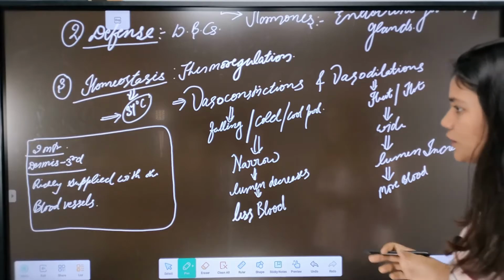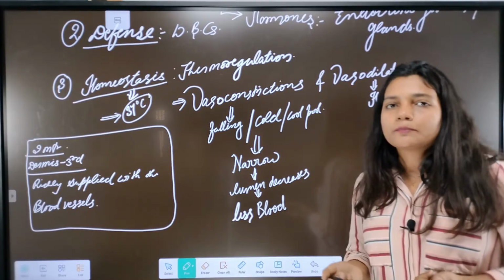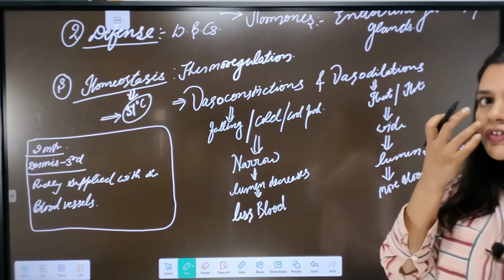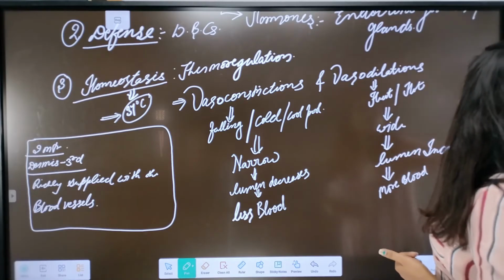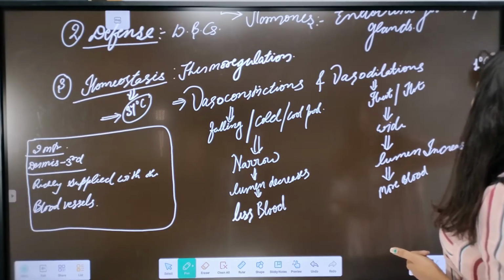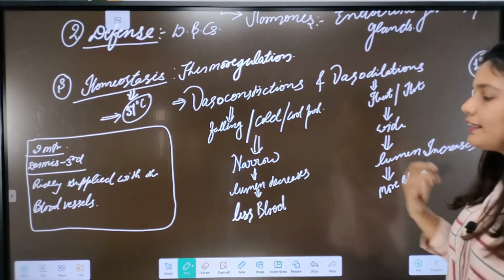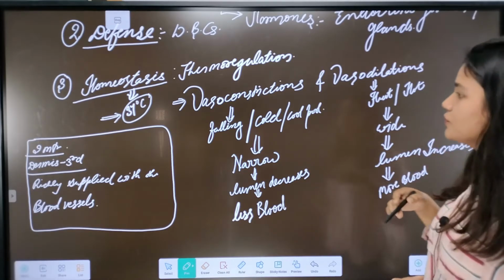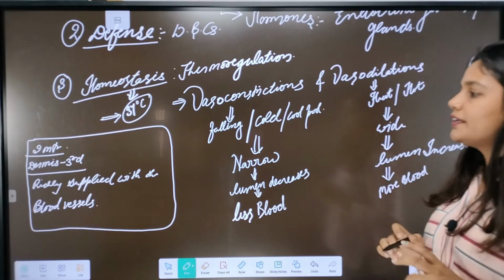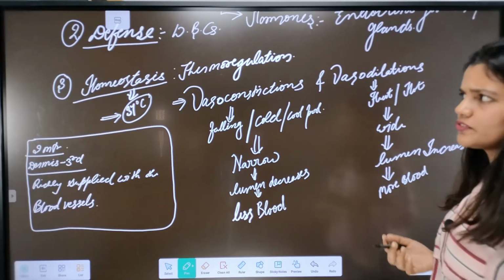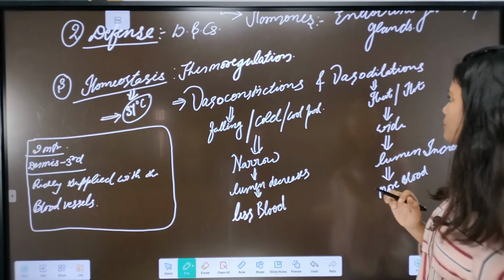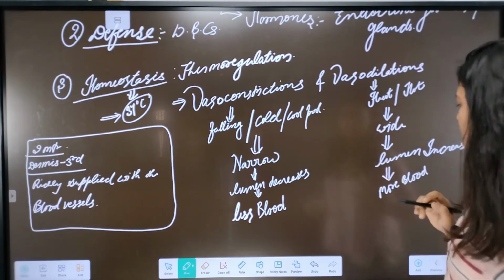Actually, our body temperature, because of the metabolic processes, increases by about 1 degree Celsius every 5 minutes. To maintain this temperature, there are various processes, one of which is vasoconstriction and vasodilation.